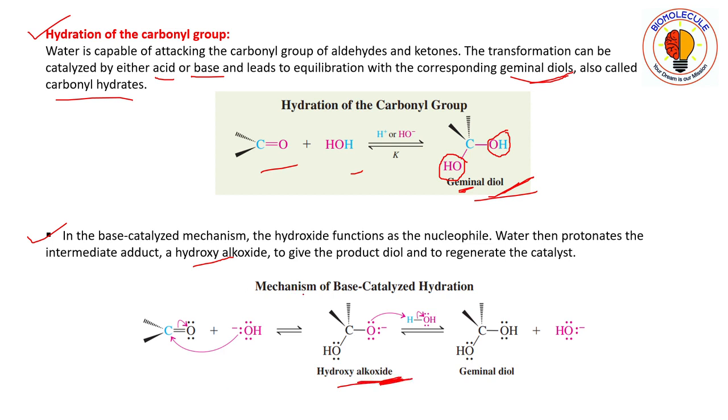See here, hydroxide goes and attacks the carbonyl carbon forming an alkoxide, and then this protonates through the water molecule to give the geminal diol. Here, this carbon-oxygen bond should have been in pink color because this hydroxide is giving its electron pair for the formation of the carbon-oxygen single bond. And geminal diol is formed.